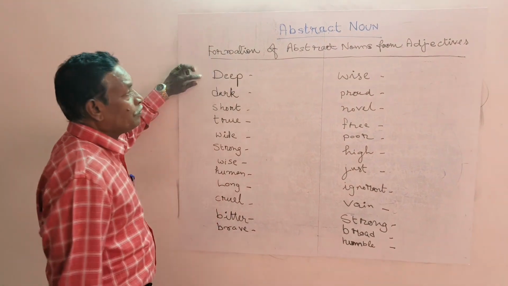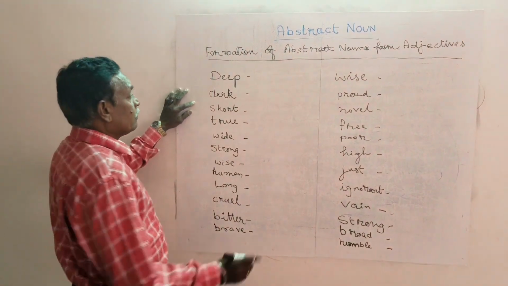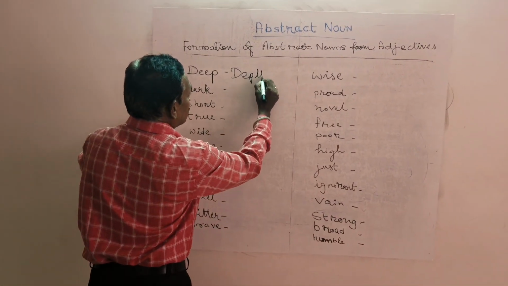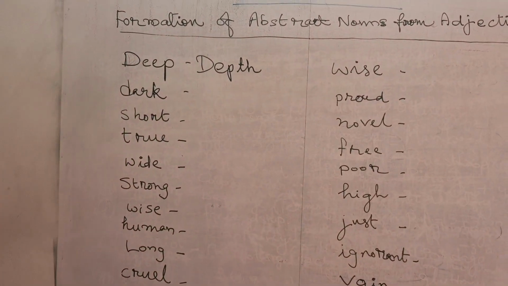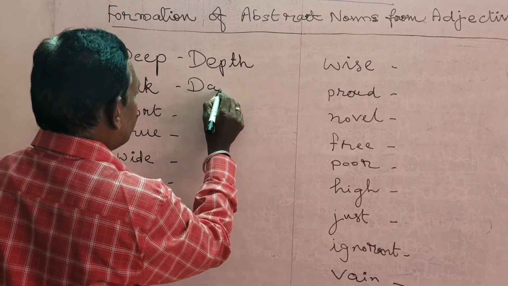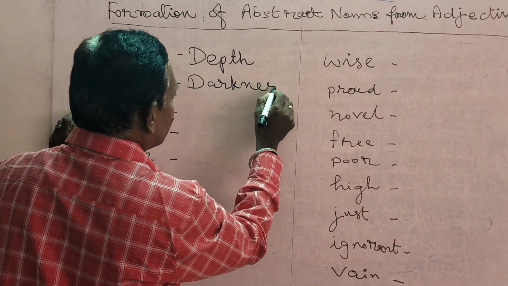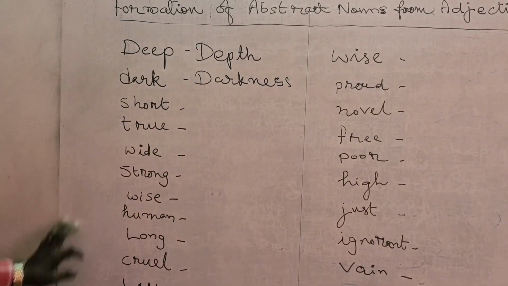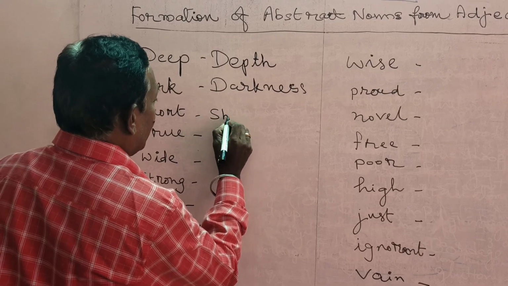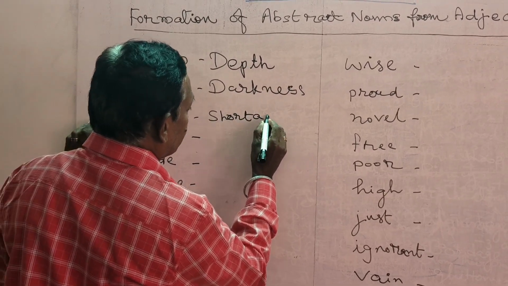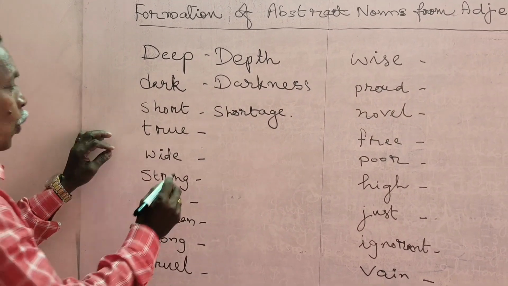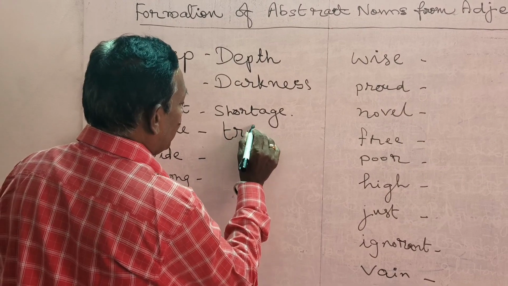Okay, first word, deep. The abstract noun for deep is depth. Next word, dark. Darkness. Next word is short. The abstract noun for short is shortage. The abstract noun for true is truth.